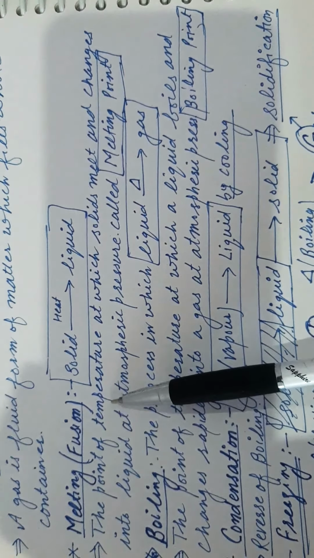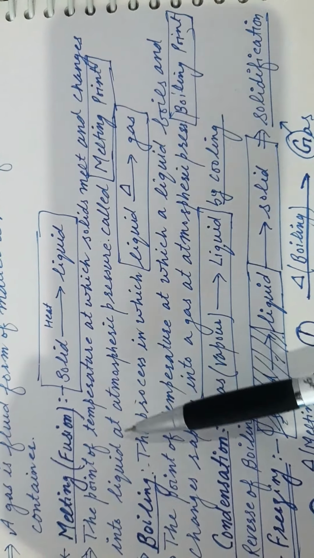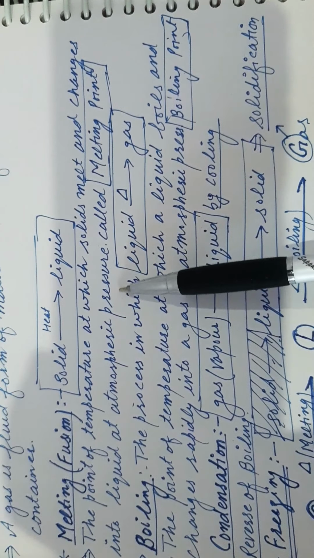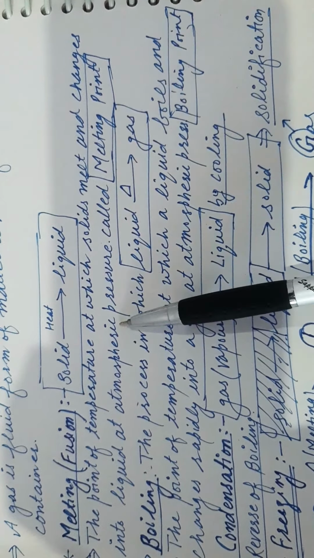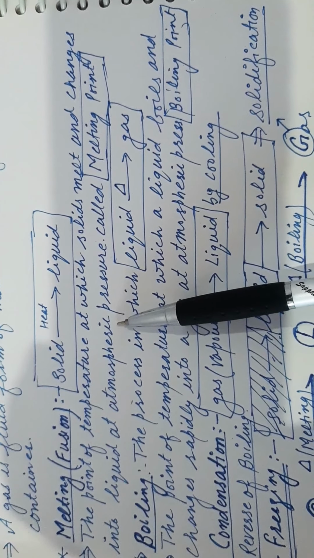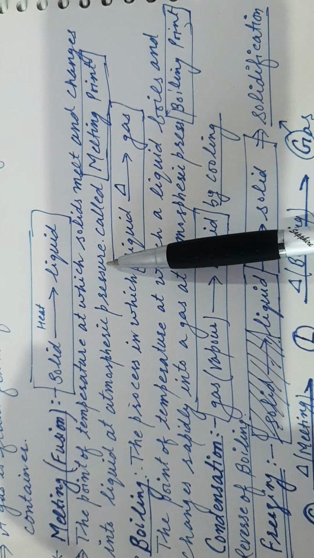The temperature at which a solid melts and changes into liquid at atmospheric pressure is called the melting point. For example, the melting point of ice is 0 degree centigrade.